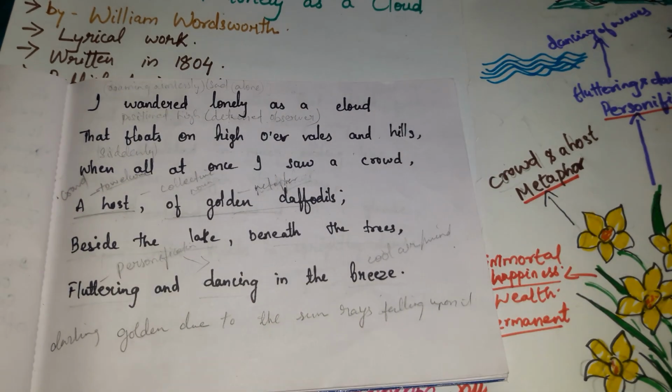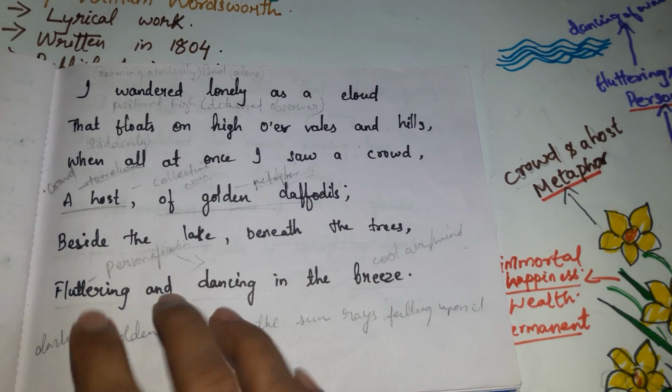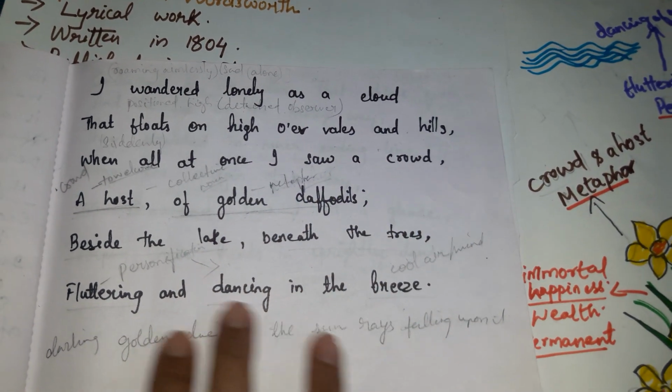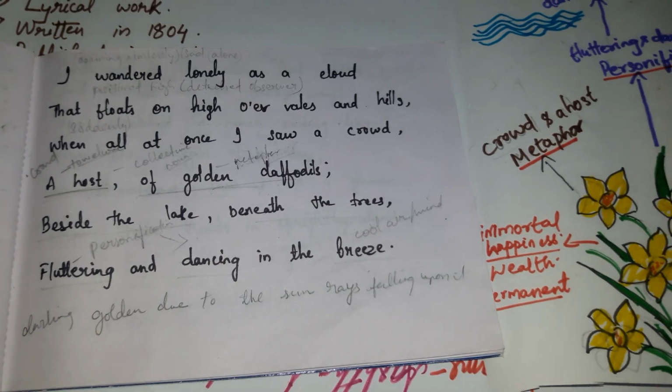Now, in the same way, here the poet says that the daffodils too were dancing like human beings in the cool breeze which were found beside the lake and beneath the trees.